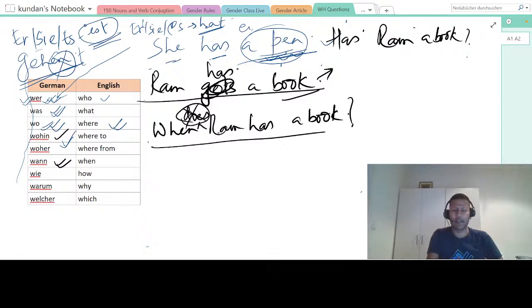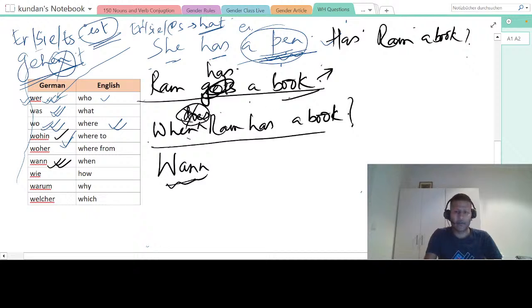I'm not saying "when does Ram have a book." I'm just saying "when Ram has a book," just to make life easier for you guys. Okay, let me see. That "when" is not "if." This one is "when." When Ram has a book.